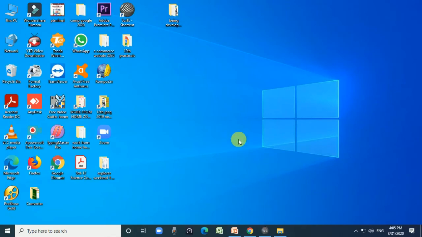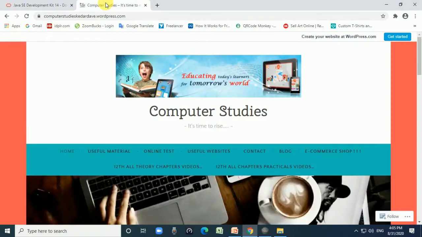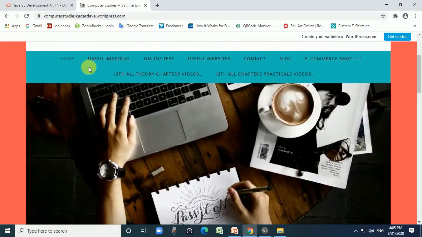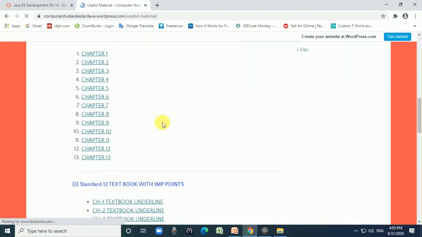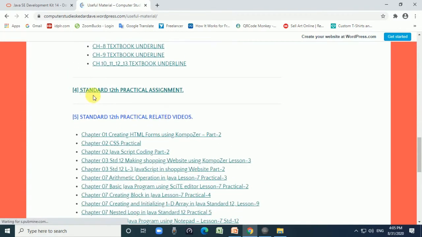Okay, then the different types of Java programs are given in my site, so you can download them. Go to computerstudies kedardave.wordpress.com and click on the useful materials, right. 12 standard, all types of practical assignments, 12 practical assignments related with chapters 7, 8, 9, 10, 11, 12 and 13, are given here. So you can download them and use them in the SkyText editor.